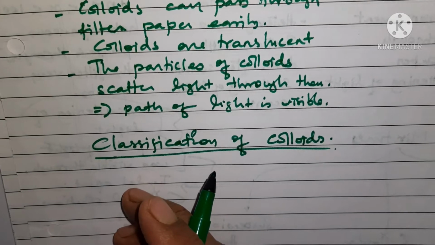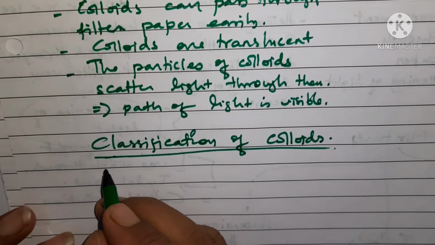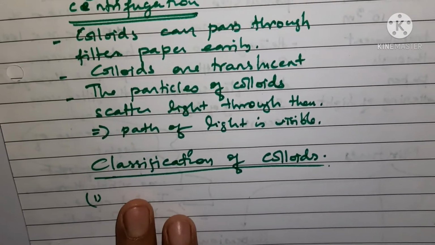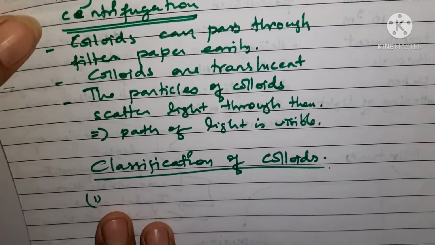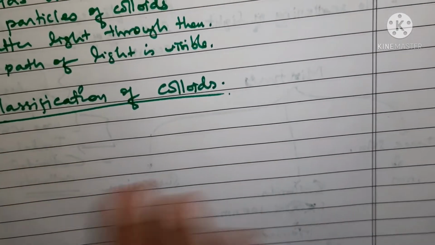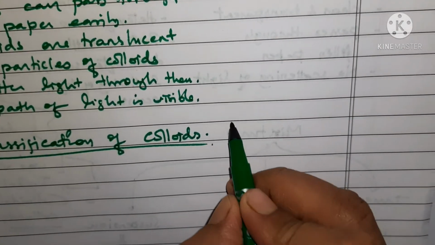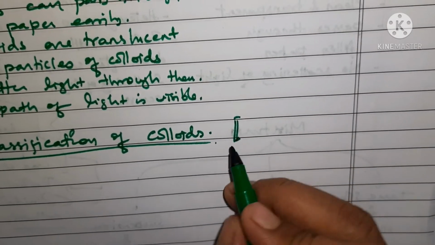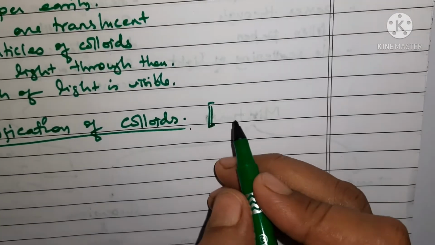Let's write the names first. If possible you can consider it as a trick, whatever, if you feel like it is a trick.